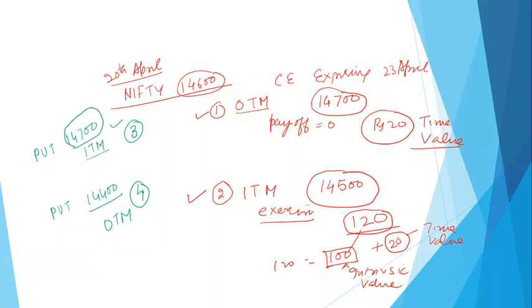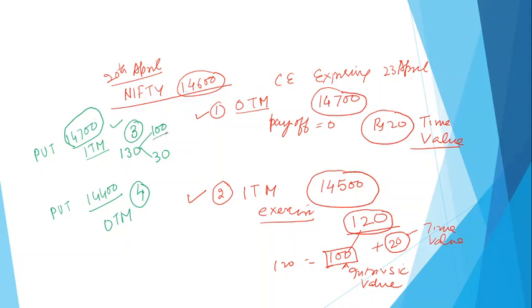So the premium for this in the money put will be higher compared to this put which is out of the money. So maybe this put will be commanding, let's say, 130 rupees, which is, if I exercise this put, it will have 100 rupees of intrinsic value and 30 rupees is time value of money. 100 rupees how? I will exercise it, I will have a benefit of 100 rupees. I can sell at 14,700 while the spot rate is 14,600. So I have a gain of 100 rupees.